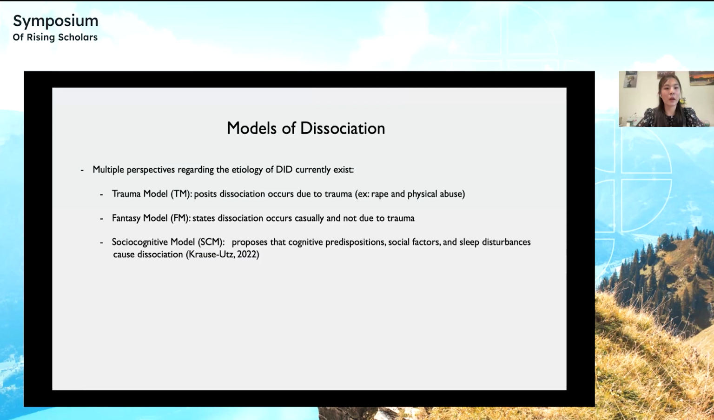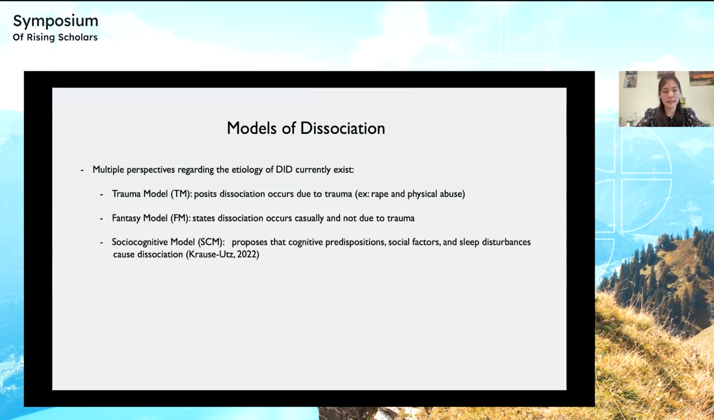To begin, the trauma model posits that dissociation occurs due to trauma, for example, but not limited to, rape and physical abuse. The way the trauma model works is that a child will be inflicted with a lot of abuse by their original caregiver. And because they do not have anyone to advocate for them and protect them from said abuse, they will eventually begin to dissociate a lot. And from this dissociation, new alters could be formed